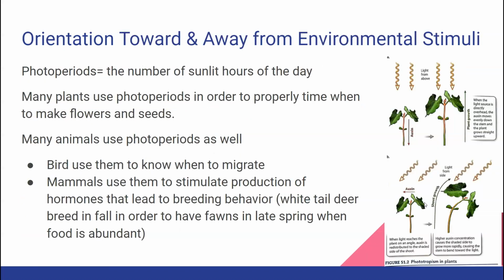When we're talking about moving toward and away from environmental stimuli, some organisms rely on photoperiods, which are the number of sunlit hours of the day. We know that depending on the season, the amount of sunlight that's available does differ. Many animals use photoperiods in order to change their behavior. Plants obviously also use these photoperiods, but birds use photoperiods to know when to migrate. Mammals use them to stimulate the production of hormones that lead to breeding behavior, such as white-tailed deer in the fall.